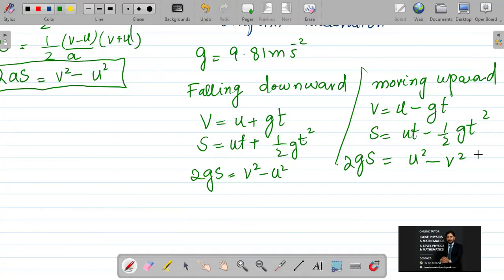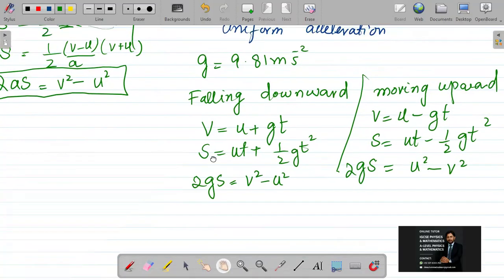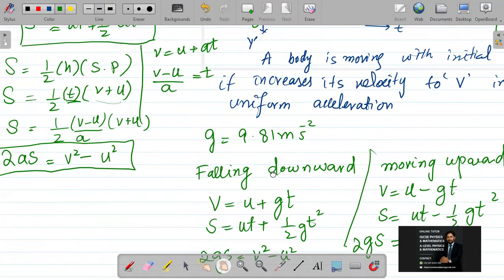This was the complete overview of this whole class, in which we studied speed, displacement, acceleration, and derivations of formulas. In the next class, I will move towards projectile motion, and I will also do some past paper questions for you related to the kinematics topic. It's up to you to practice on your own. Revise this lecture again and again, and you will be clarified with the easy concepts in the best way.